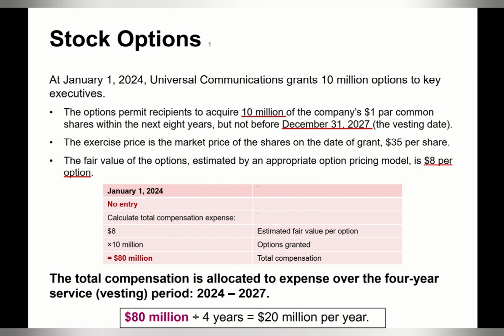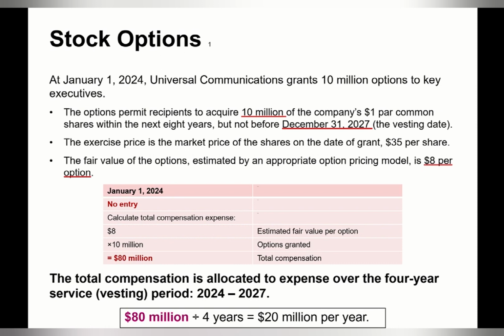The exercise price is the market price of the shares on the date of grant, $35 per share. The fair value of the options, estimated by an appropriate option pricing model, is $8 per option.